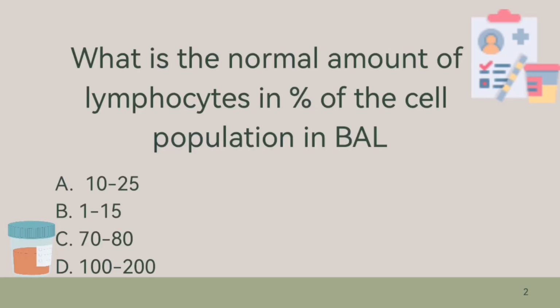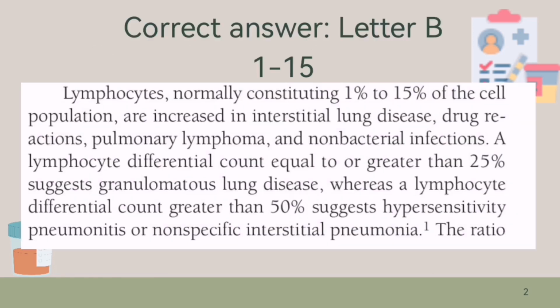Next, what is the normal amount of lymphocytes in percent of the cell population in BAL or the bronchoalveolar lavage? A. 10 to 25, B. 1 to 15, C. 70 to 80, or D. 100 to 200%. The answer here is letter B.